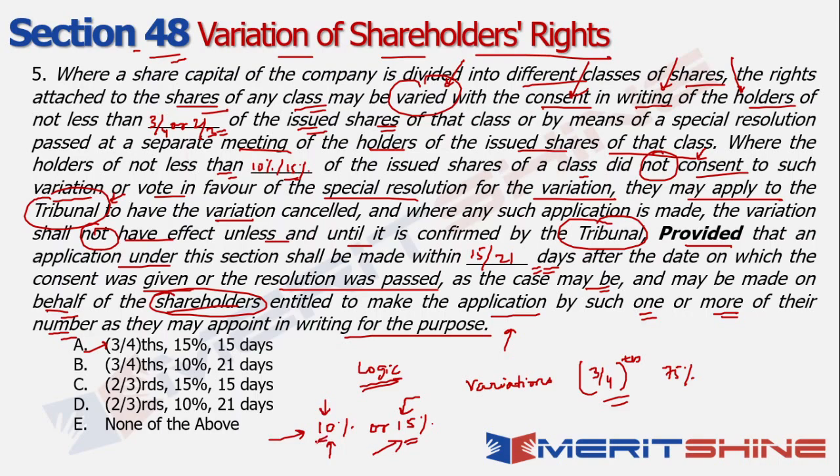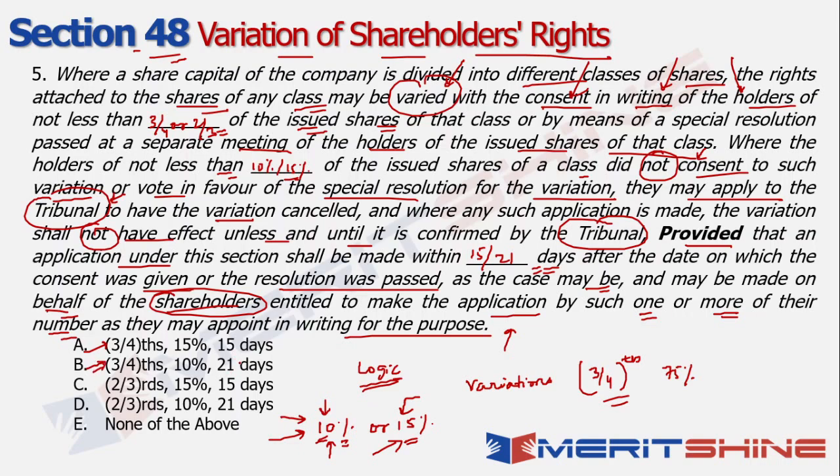If even 10% have said that they are not okay with it, then they can go and reach the tribunal. So obviously, again, purely by logic and with the thought of protecting the shareholders' interest, 10% appears to be more logical than 15%. Thinking from that context, automatically my option B becomes my correct answer already, right?